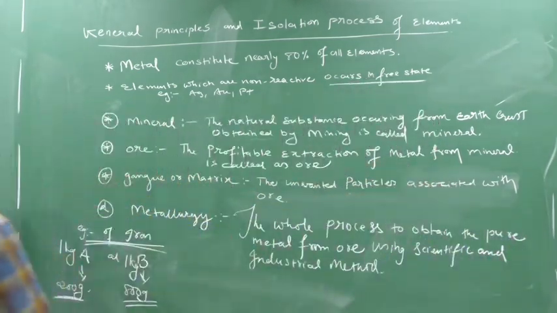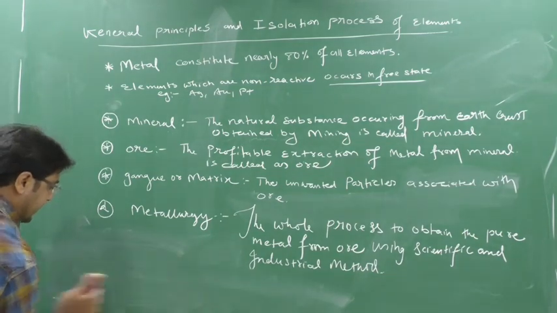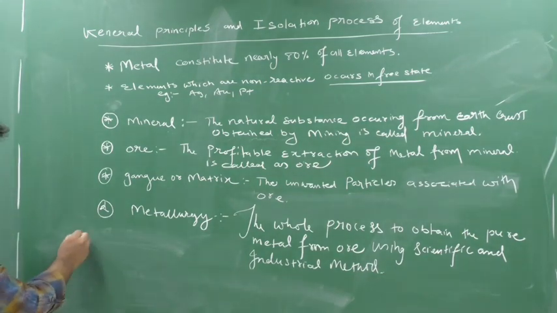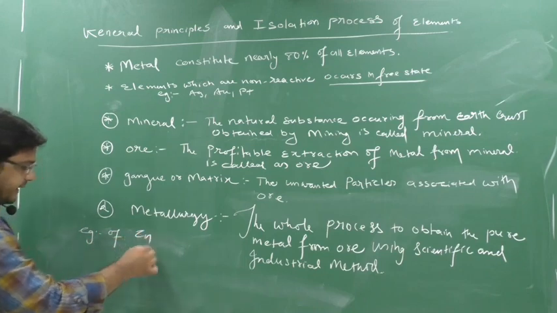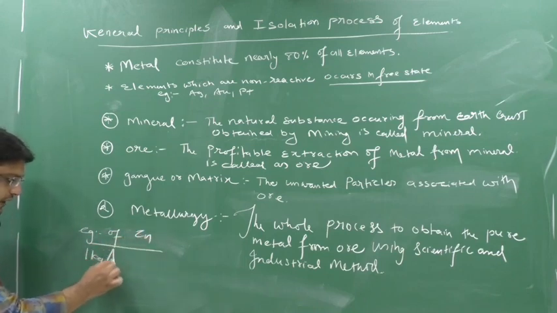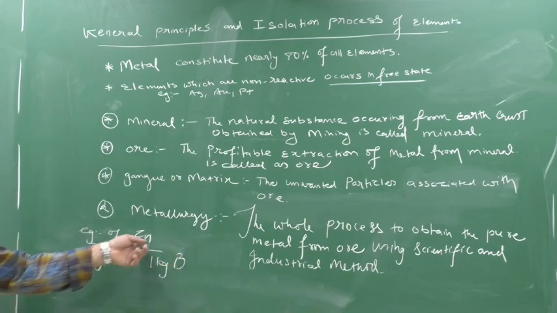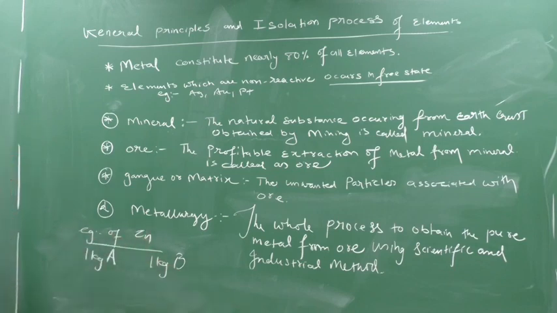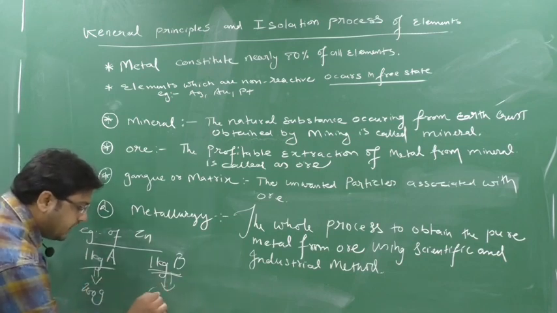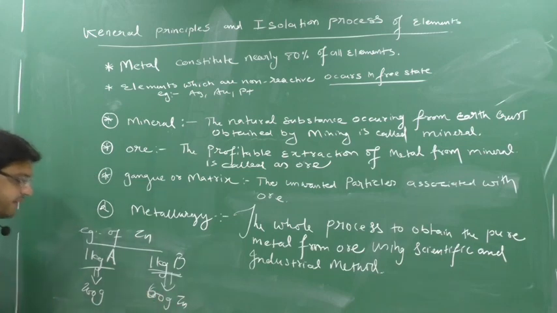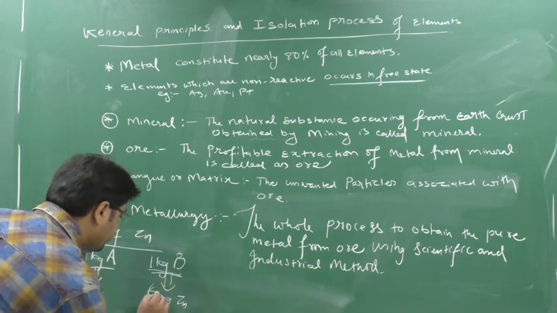Another example, of zinc, we will take. If I take the example of zinc, again I am getting 1 kg mineral A of zinc and 1 kg mineral B of zinc. I will do the process. All the process I will do on A also, on B also. After completion of whole process, I got 200 gram of pure zinc from A, and here I got 600 gram of pure zinc. So where am I getting more? From mineral B I am getting more, yes or no? Because it is 600 gram.